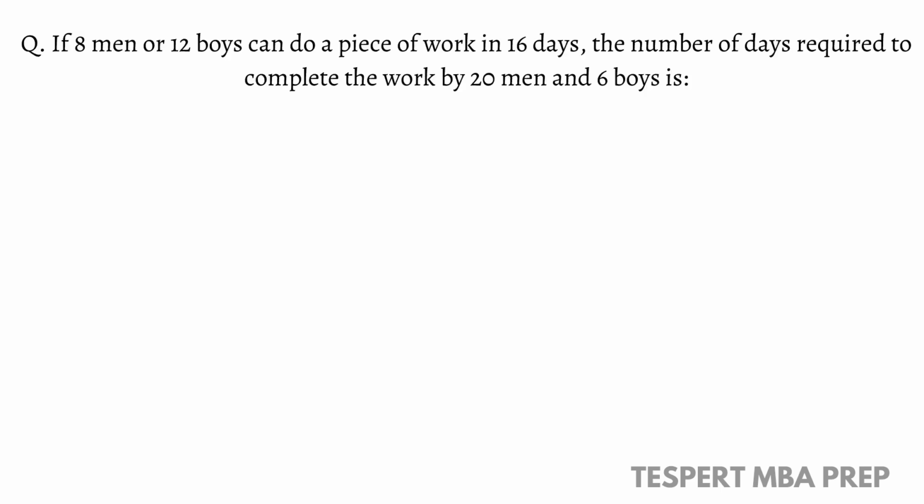If 8 men or 12 boys can do a piece of work in 16 days, find the number of days required to complete the work by 20 men and 6 boys. Observe here: 8 men or 12 boys, not 8 men and 12 boys, right? So the work done by 8 men is the same as the work done by 12 boys. 8 men take 16 days to complete a piece of work, whereas 12 boys also take 16.